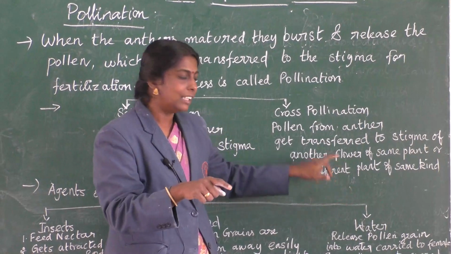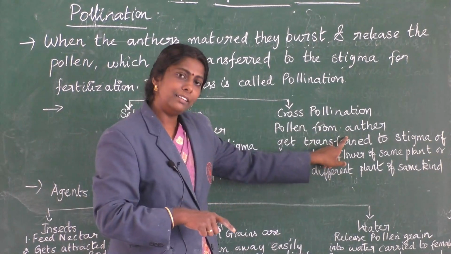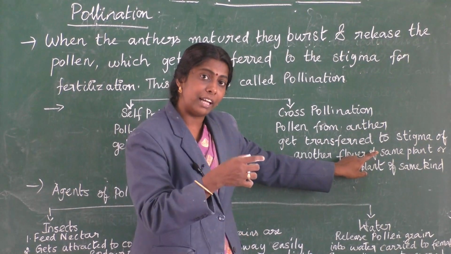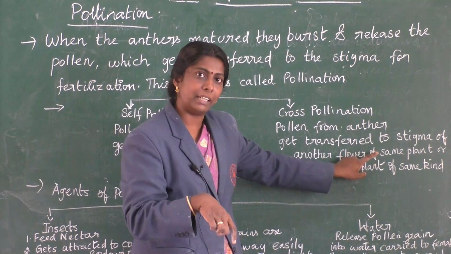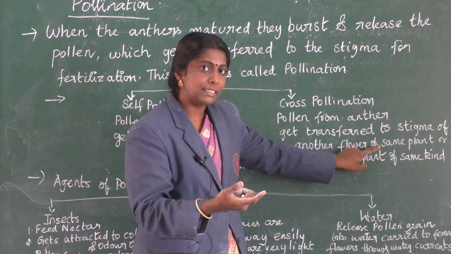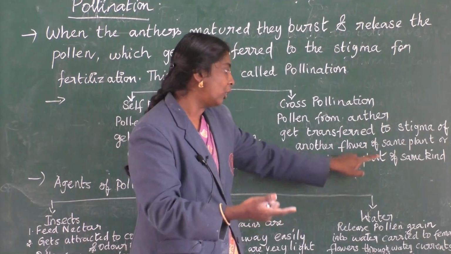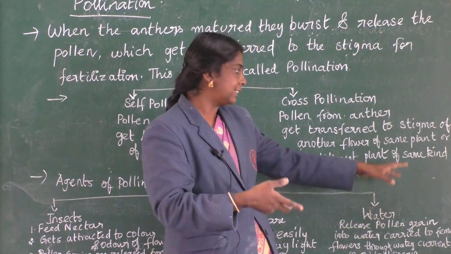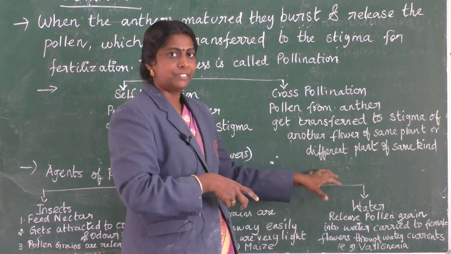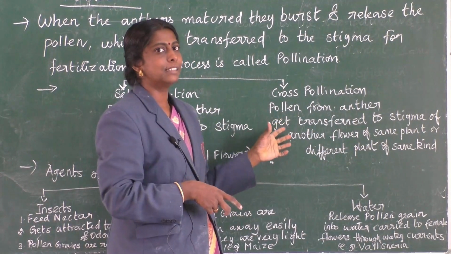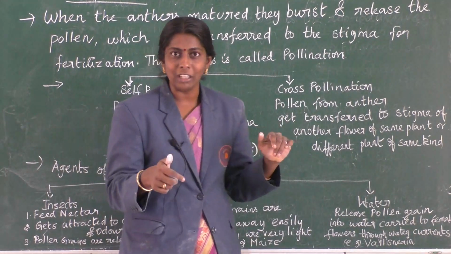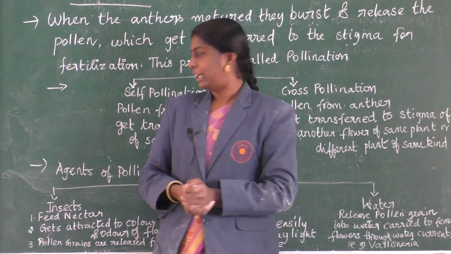Can you understand? Pollen from the anther is transferred to the stigma, not in the same flower. It might be another flower in the same plant, or else another plant of the same kind, a similar type of plant. If it is getting transferred, that is also meant to be cross-pollination. Is that clear to you all? Can you all follow? Okay.